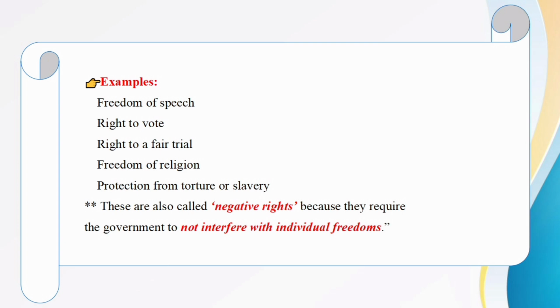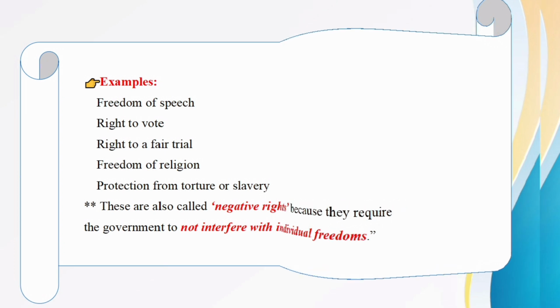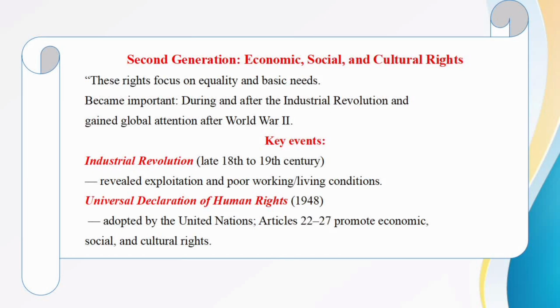These are all called negative rights because they require the government to not interfere with individuals' freedoms. Now let's see the second generation of rights, economic, social and cultural rights. These rights focus on equality and basic needs. They became important during and after the Industrial Revolution and gained global attention after World War II.